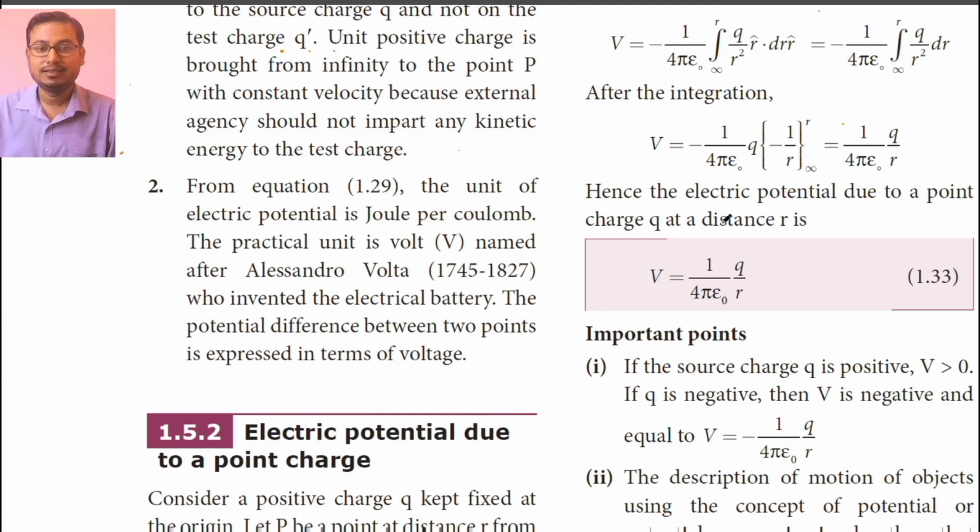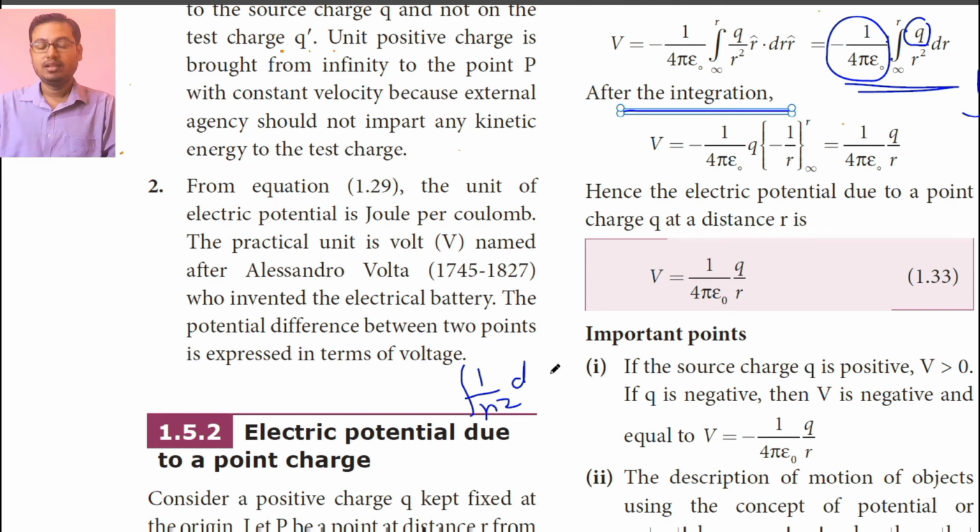After integration of this equation, minus 1 by 4 pi epsilon naught into integral q by r square into dr from infinity to r, this term is a constant, and q, the amount of charge, also comes outside. So the only integration is integral 1 by r square dr, which is minus 1 by r.